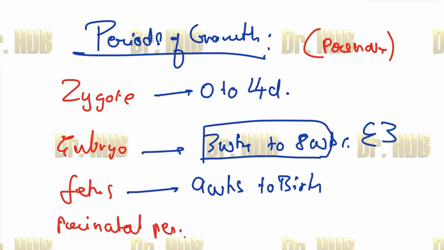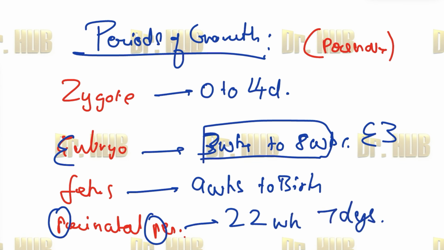So zygote is 0 to 14 days of gestation, that is about 2 weeks. Then from 3 to 8 weeks is going to be the embryo. And the easy way to remember is E looks like a 3. So from 3 weeks to 8 weeks. Next we move on to the perinatal period. Perinatal period will be, there are 2 P's. So that's 22 weeks to 7 days after birth.